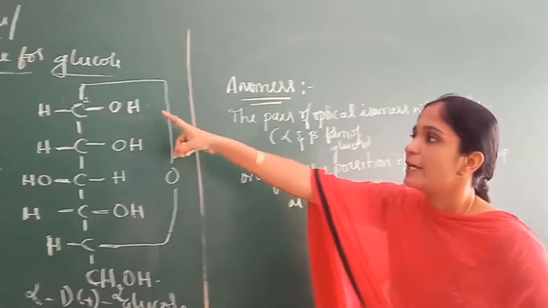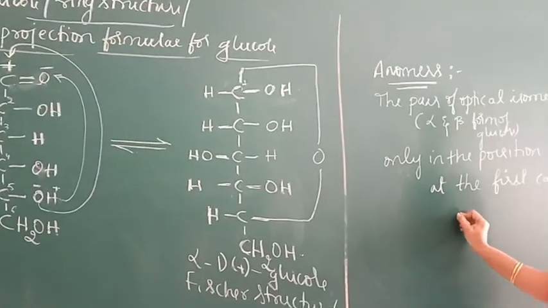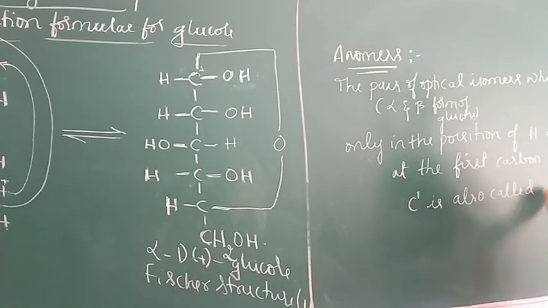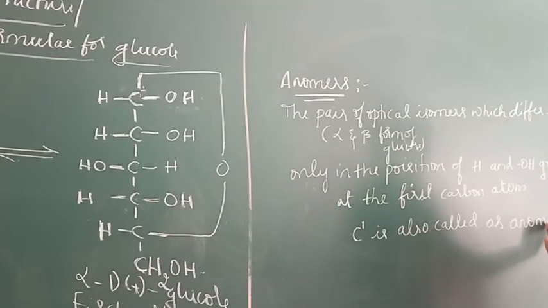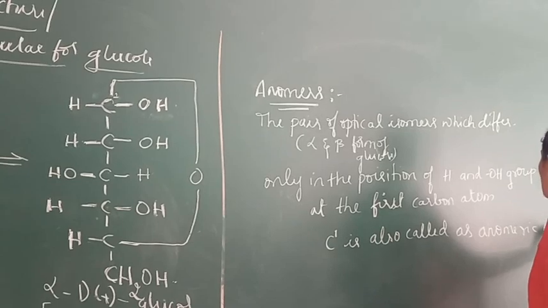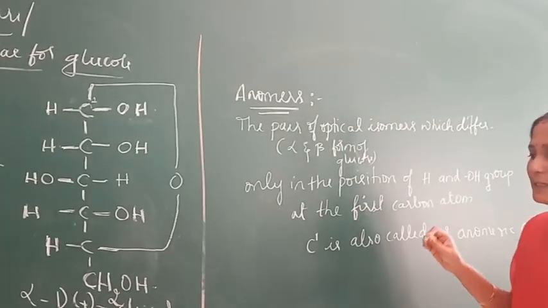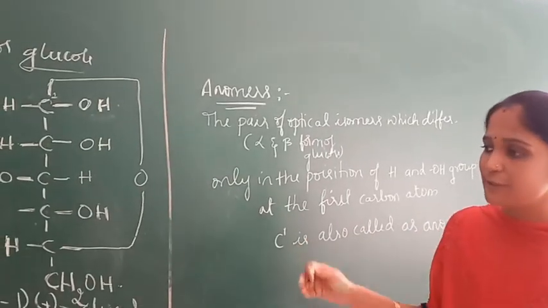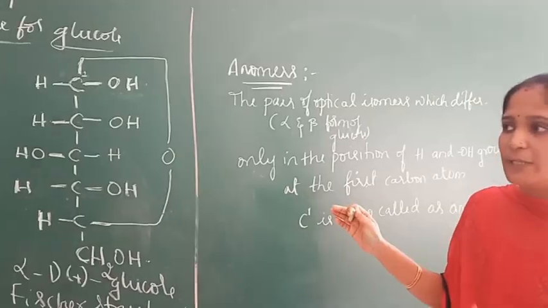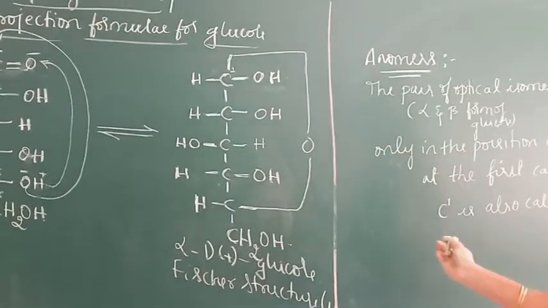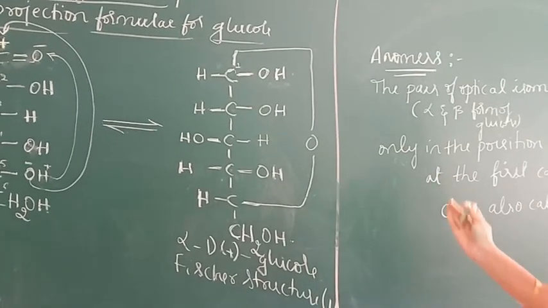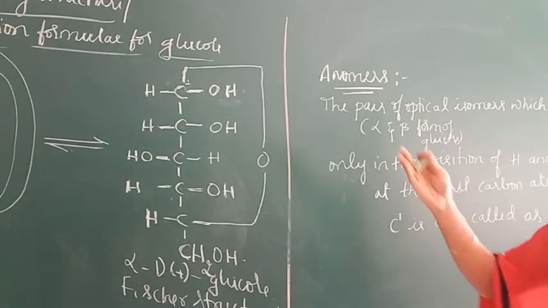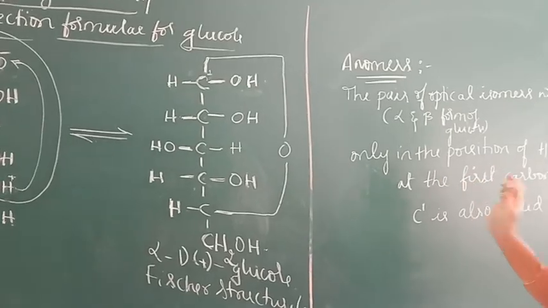So this first carbon is also called the anomeric carbon, or glycosidic carbon. This Fischer structure, or cyclic structure, explains the existence of two forms of glucose, that is, the alpha and beta forms of glucose, and it also explains the absence of a free aldehyde group in glucose.